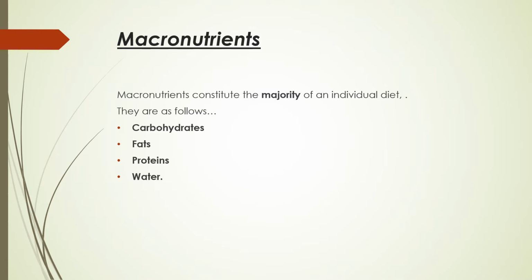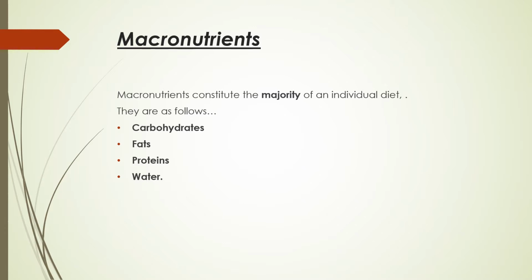If we break the word macronutrient, we get two words, that is macro and nutrients. Macro means something which is required on a large scale or in larger amount. So the nutrients which are required in large quantity, or which constitute the majority of a person's diet, are called macronutrients. They are carbohydrates, fats, protein, and water.